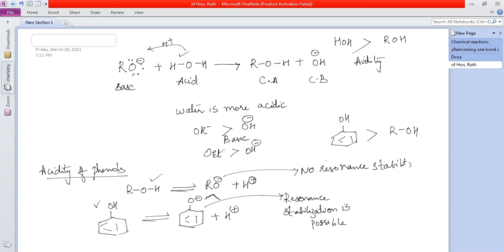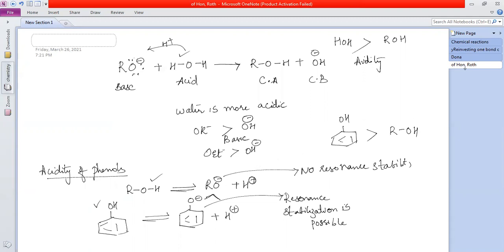Here, why the disturbance more? Okay, fine. Now, which is more stable? Since phenoxide is more stable, phenols are more acidic than alcohols. Done? Hello? Okay, ma'am. Yeah, finished. Yes, I think understood.